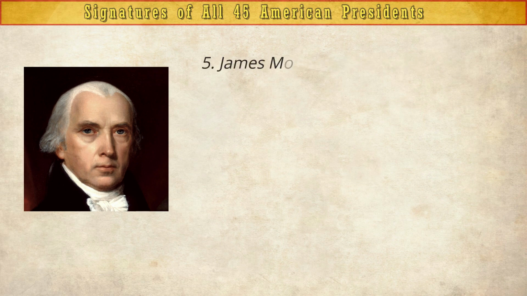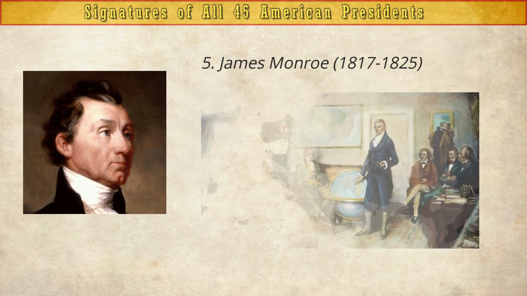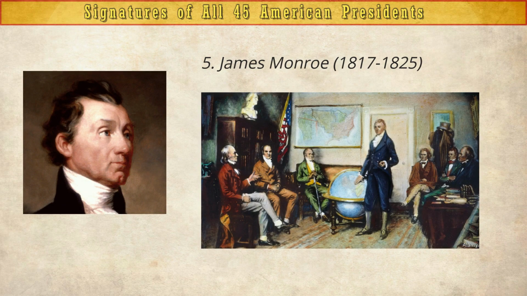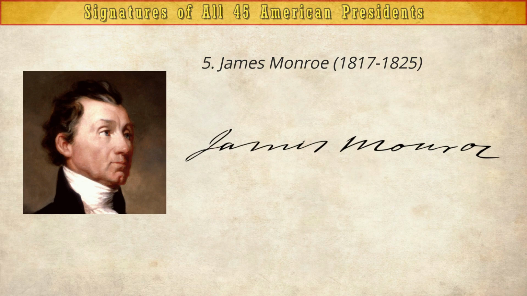James Monroe, 1817 to 1825. Another president from Virginia. President James Monroe studied law under Thomas Jefferson and established the country's first foreign policy, known as the Monroe Doctrine. Here is his signature.